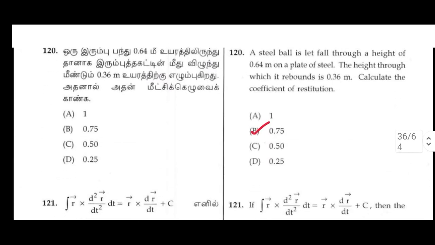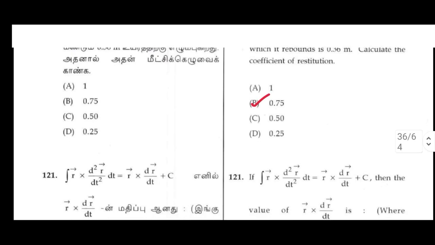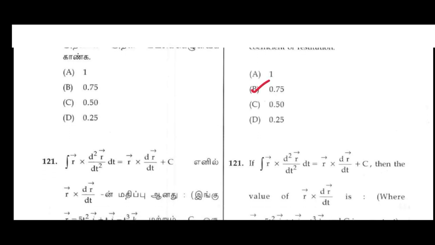120. A steel ball is let fall through a height of 0.64 meter on a plate of steel. The height through which it rebounds is 0.36 meter. Calculate the coefficient of restitution. Option B: 0.75.